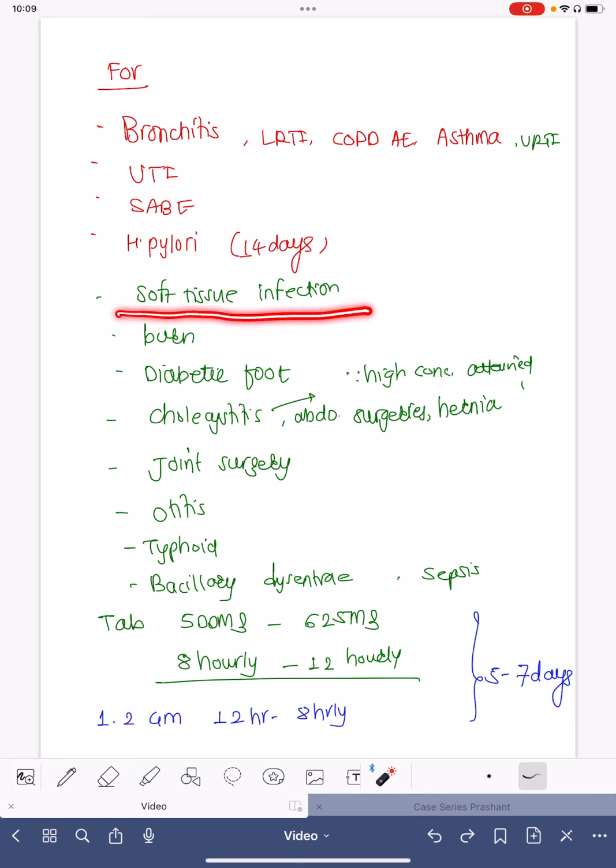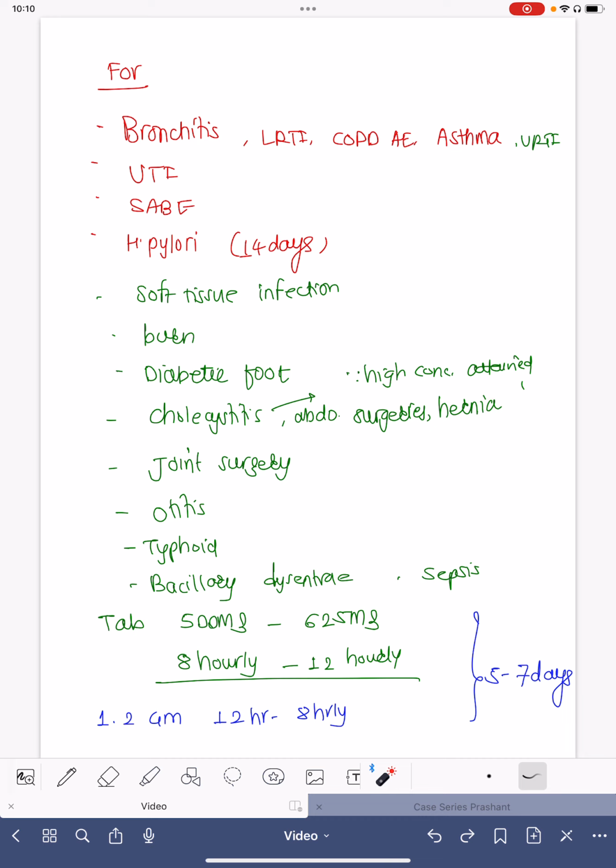It has good soft tissue penetration. That is the reason why it can be used for diabetic foot, burn wounds. It can be used for any road traffic accident injuries, cellulitis. It is one of the excellent drugs for soft tissue infections as well, and that is the reason why it is very commonly preferred by surgeons, general surgeons, as well as orthopedic surgeons. It can be used for diabetic foot because the soft tissue penetration is very good.